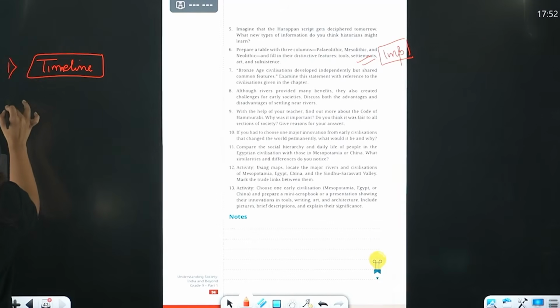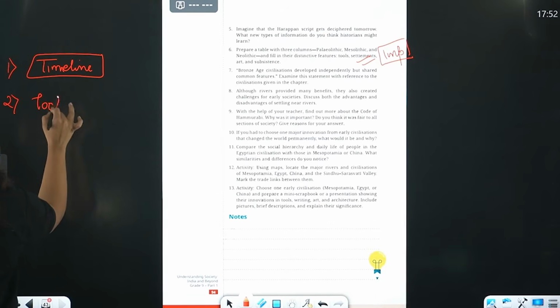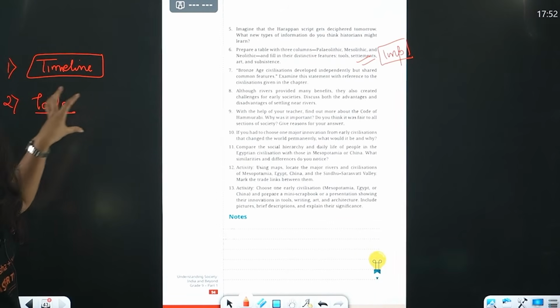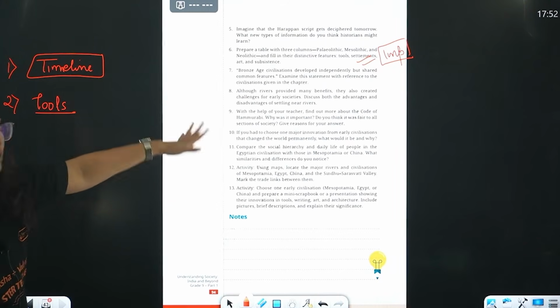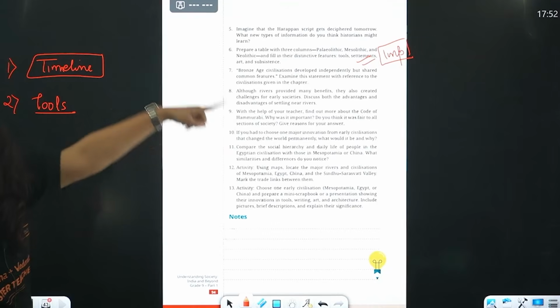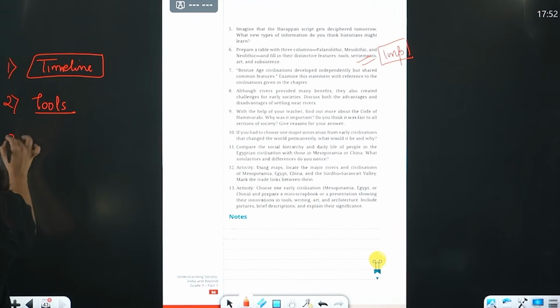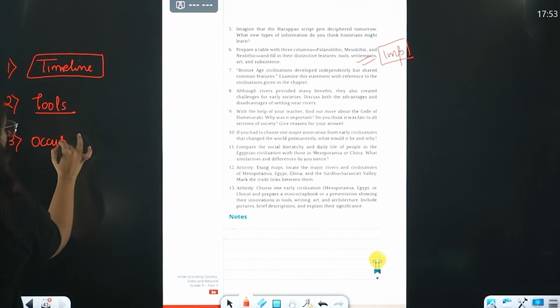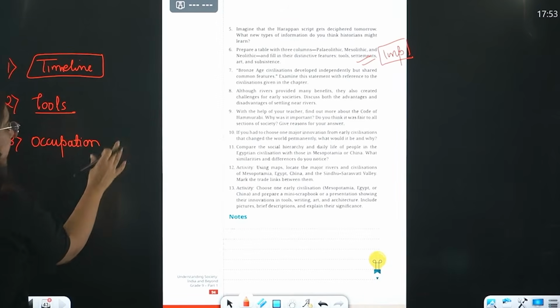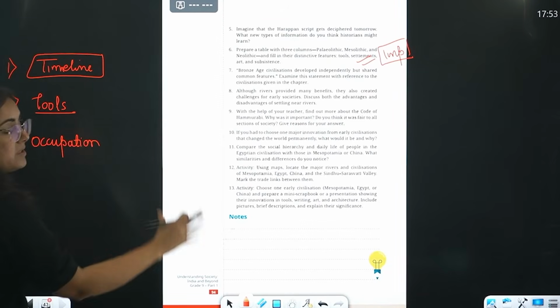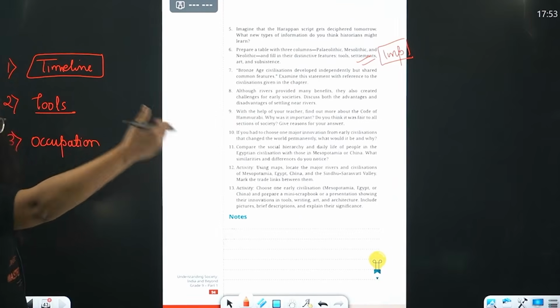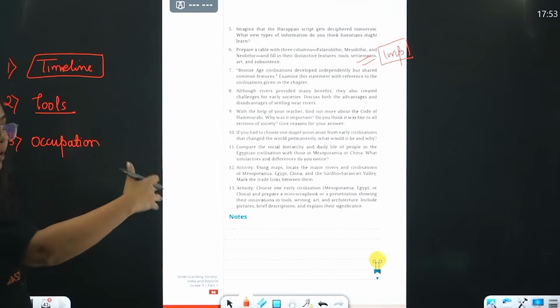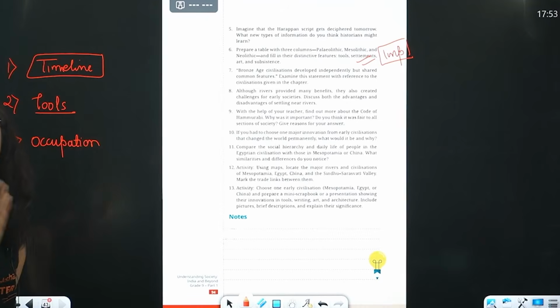The second thing that you will be doing is the tools. In the Paleolithic age, like hand axes, choppers, cleavers first. Then in the Mesolithic, microliths. Then the new tools in the Neolithic age. Then we will talk about majorly their occupation, that in the Paleolithic they were hunters and gatherers. Mesolithic, domestication of animals added with hunters and gatherers. And the Neolithic, you also talk about their farming, sorry, okay.